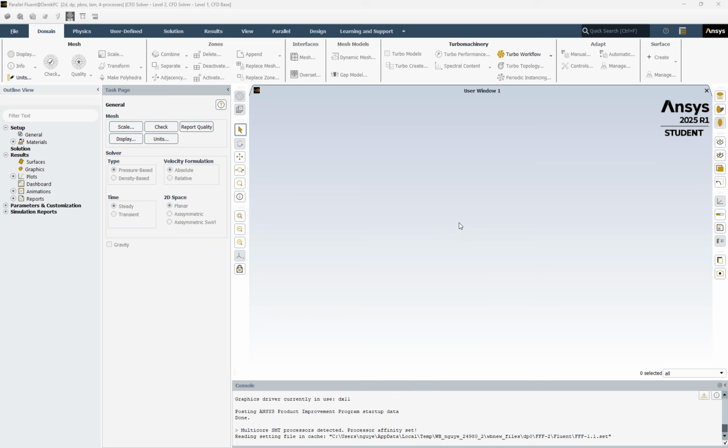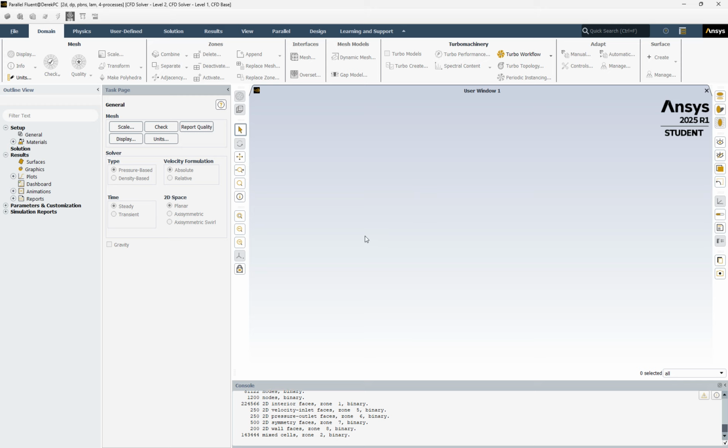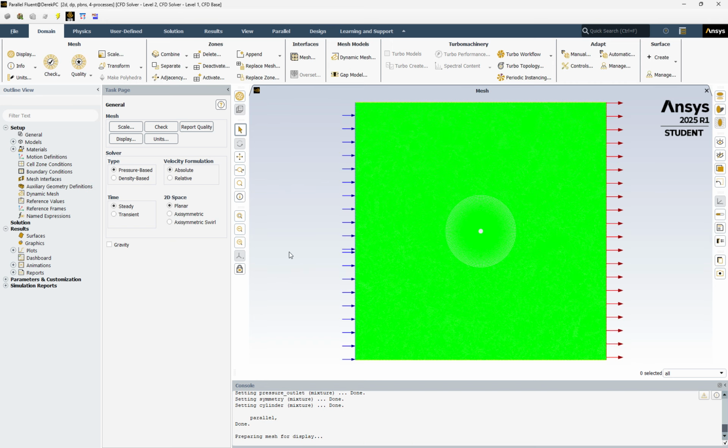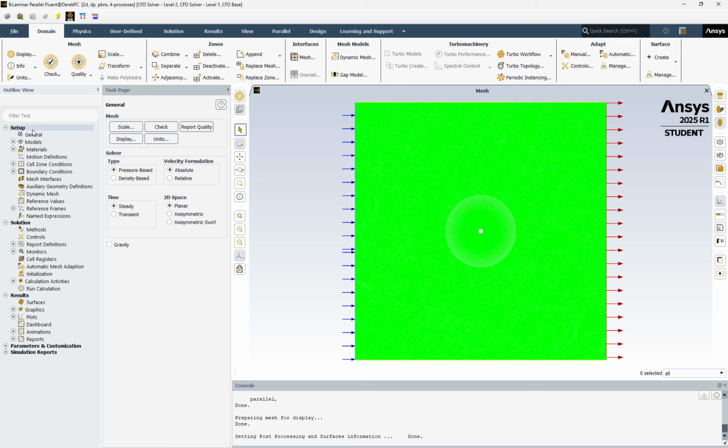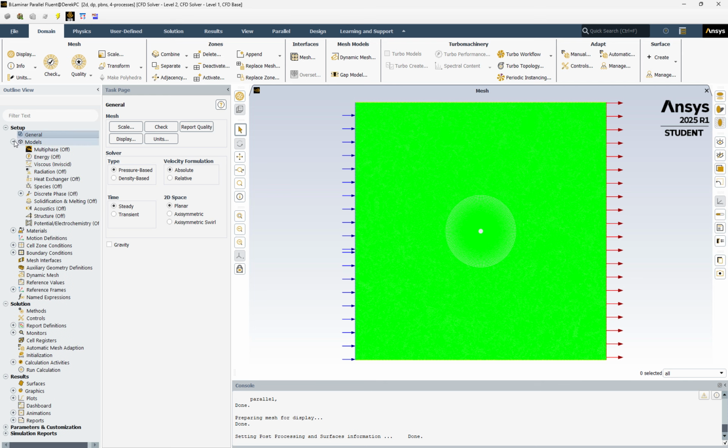Okay, for it to load. Okay. We'll go into general. Models. Change this from inviscid to laminar. Yep. So now this is viscous laminar, which is what we want.